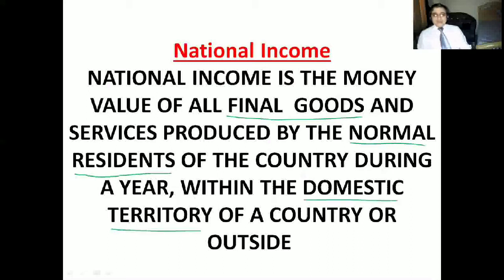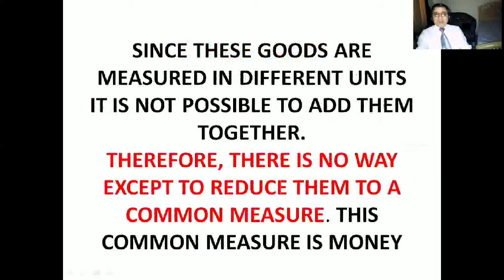Now, these are three terms here: final goods, normal residents, and domestic territory. So it means that whatever goods and services are produced by the normal residents of a country during a year within the domestic territory of a country or outside, this is called national income, right?